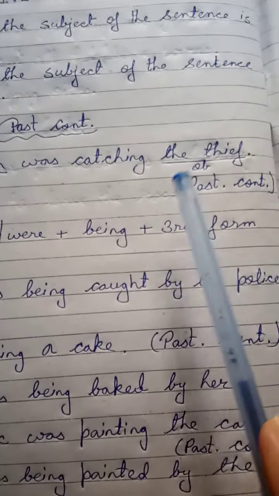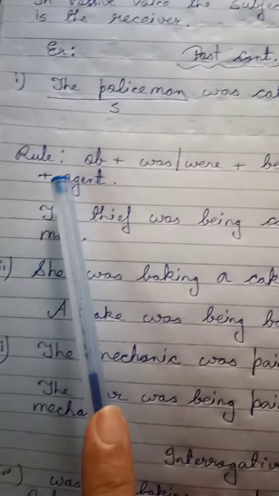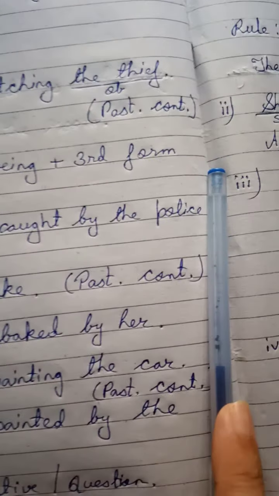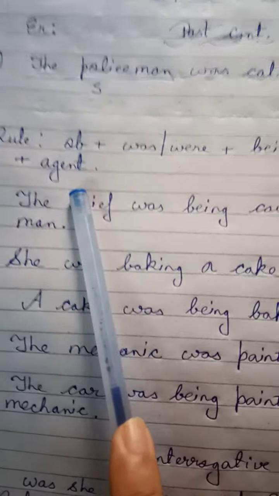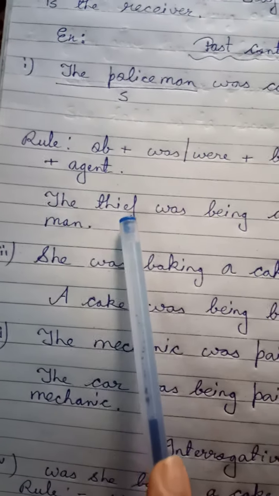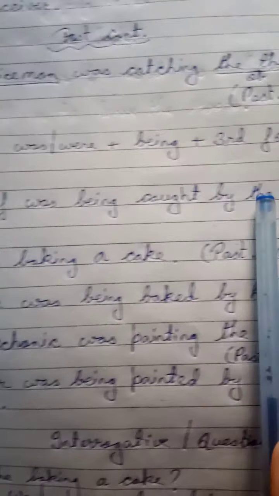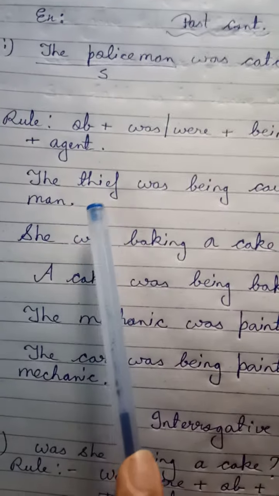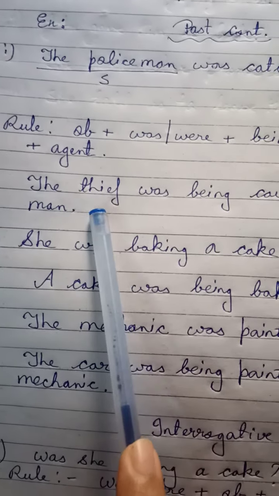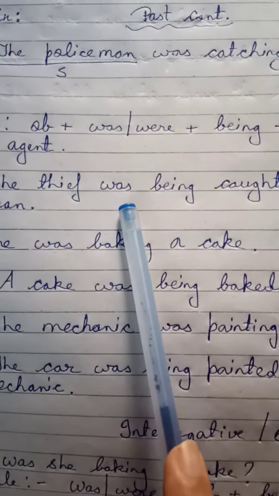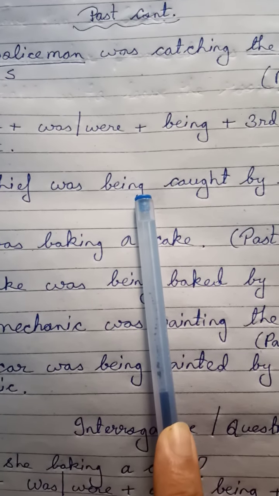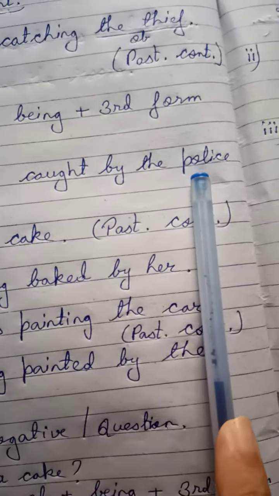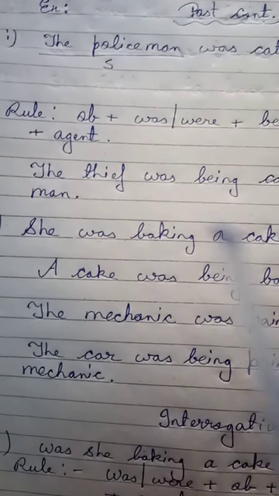Now what is the rule for changing it into passive voice? Over here I have written the rule: object plus was/were plus being plus third form plus agent. Clear? Now I have changed it into passive voice. What is the object over here? The thief. It has become the subject, and thief is singular, therefore the verb was is used, and as it is continuous tense, the special verb being is used. The third form of catching is caught, by the policeman. Policeman is the agent over here.